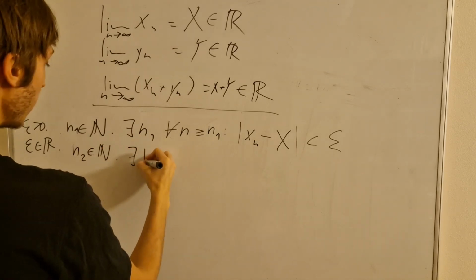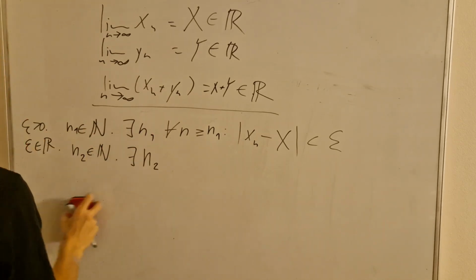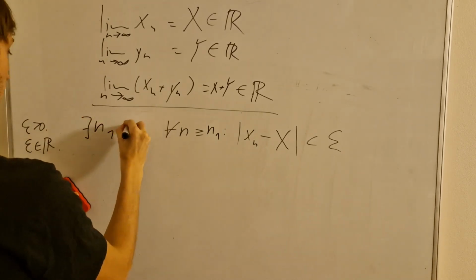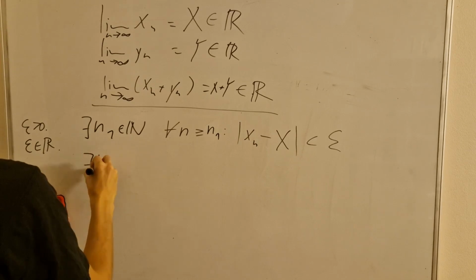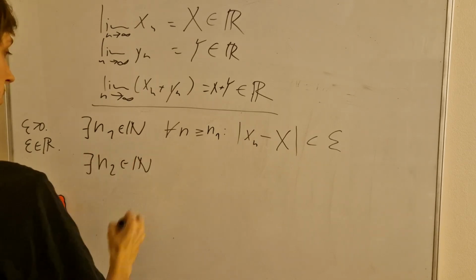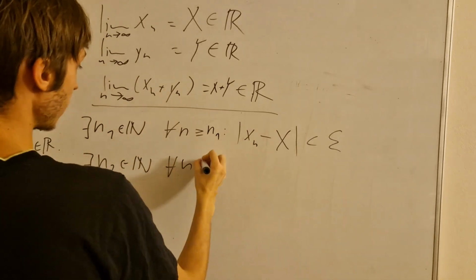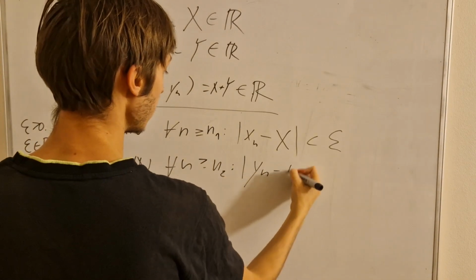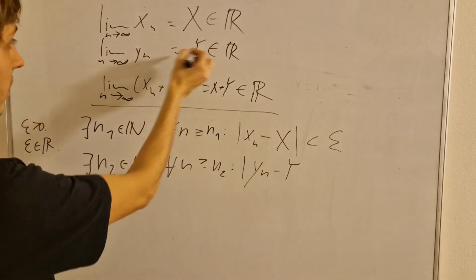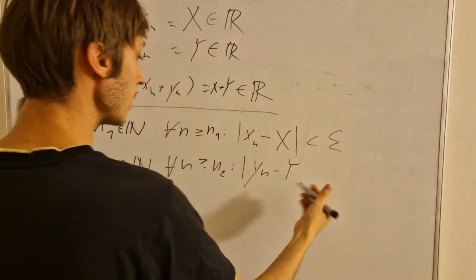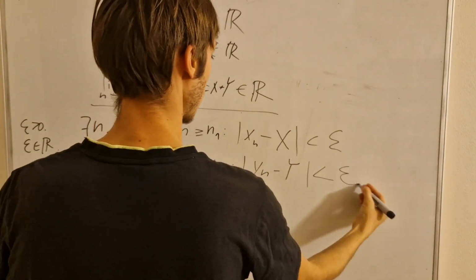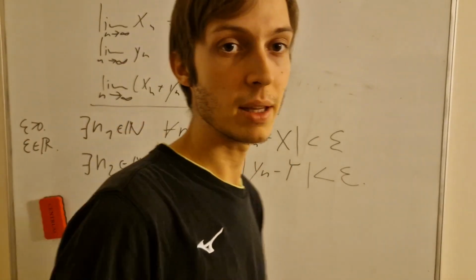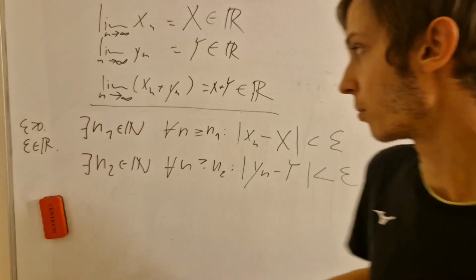There exists some N1 in natural numbers, and there exists N2 in natural numbers, such that for every n beyond this N2, the absolute value of y_n minus its limit value capital Y is smaller than epsilon again. Well, now we basically stated the limit definition for both of these sequences.